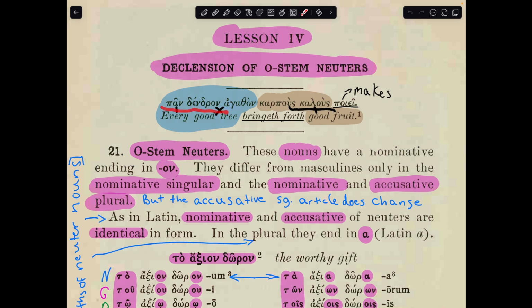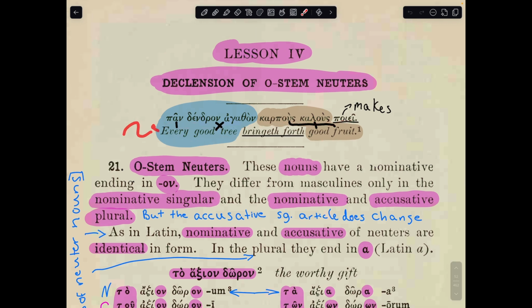Pan dendron agathon karpon kalon poiei. Every good tree bringeth forth good fruit. And this is from St. Matthew, and it tells you that down below. I tried to line up the words so you can see every is pan, good is agathon, tree is dendron, good is kalon, karpon is fruit, poiei is bringeth forth, or makes. I think it's a little bit easier if you just say every good tree makes good fruit.